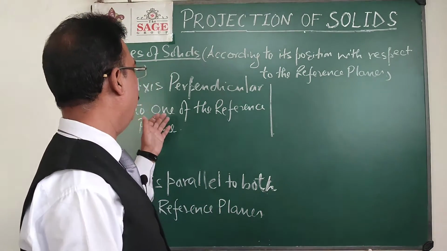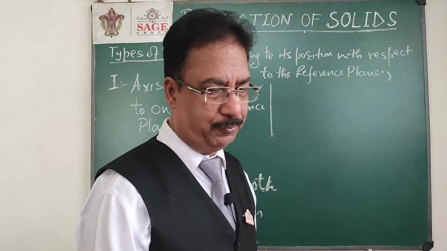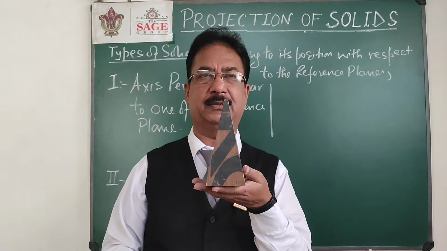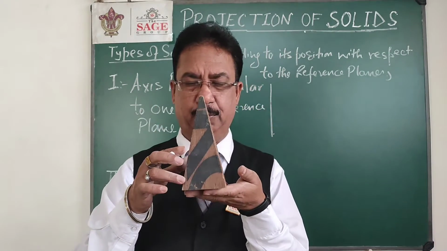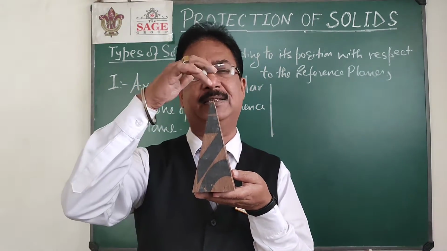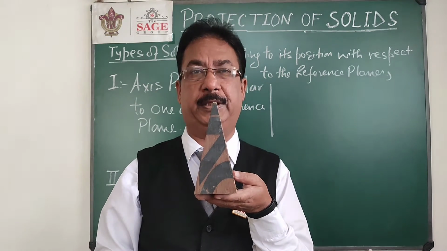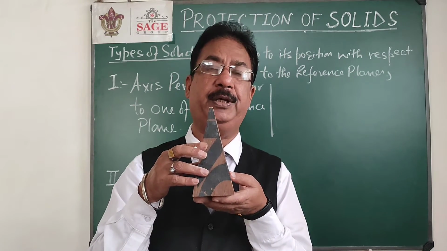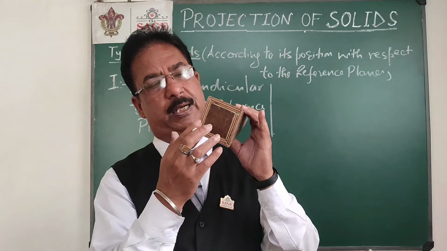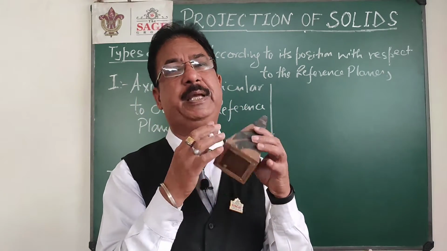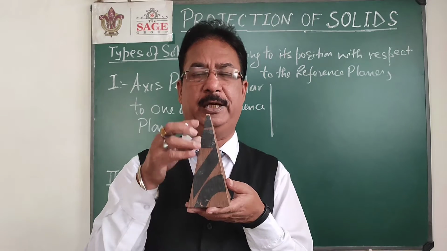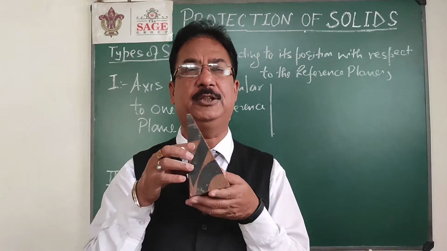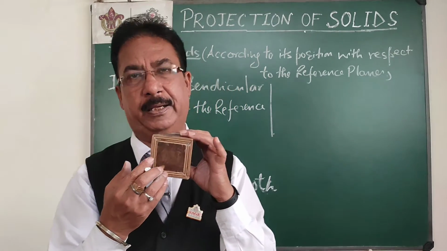If I look at the first position, when the axis is perpendicular to one of the reference planes, suppose I hold a solid like this square pyramid, so that the axis is perpendicular to the HP. Axis perpendicular to HP means it is automatically parallel to VP. Now look at this object. What is the position of its base? When the axis is perpendicular to HP, automatically the base is parallel to HP.